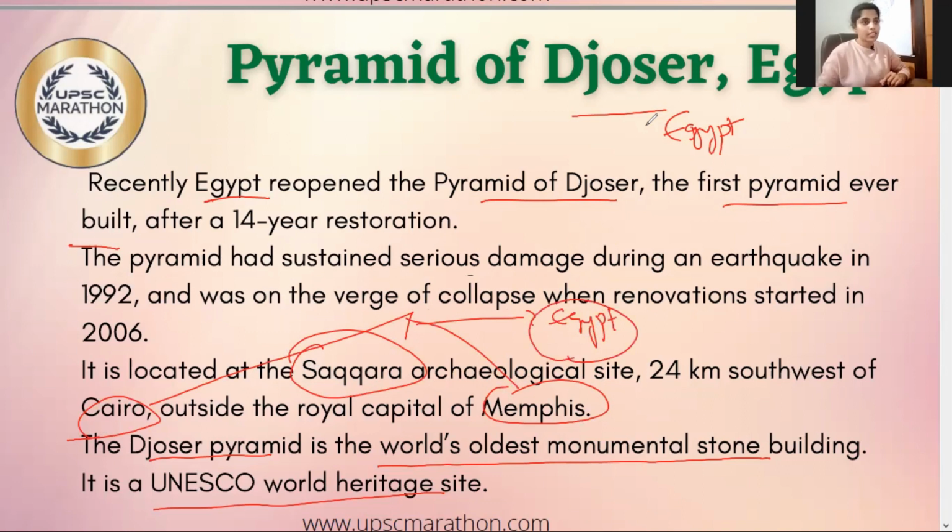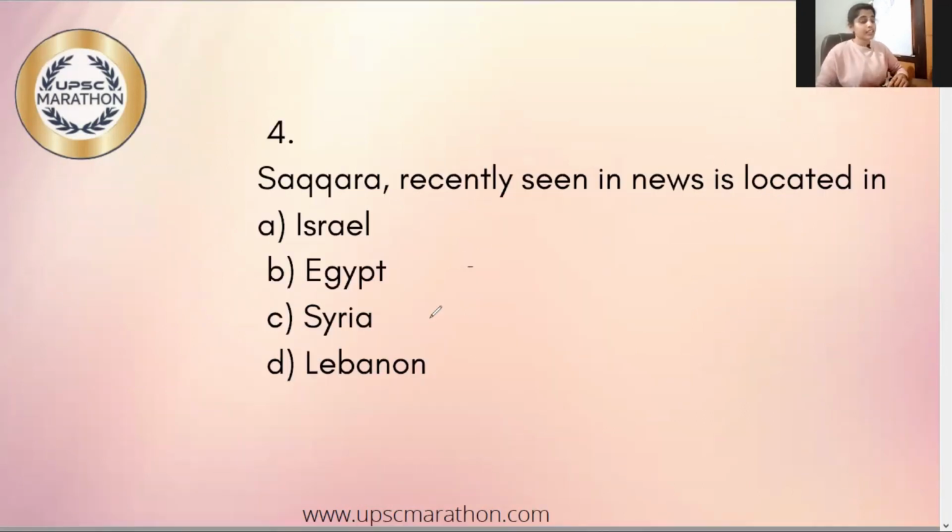Fine. So let's move on to a question. Here is our next question, which is a direct question. Where exactly is Saqqara located? It is Egypt. As I told you, in this type of news, more than what exactly the news is about, the places are much more important, mainly when it is related to Africa, Northern Africa, and Middle East countries. Fine, now let's move on to our next topic.